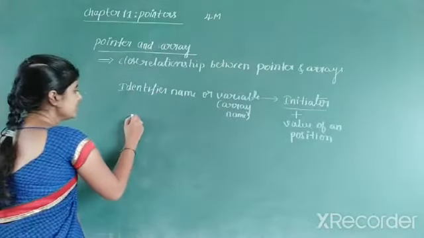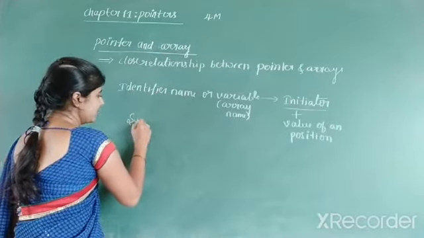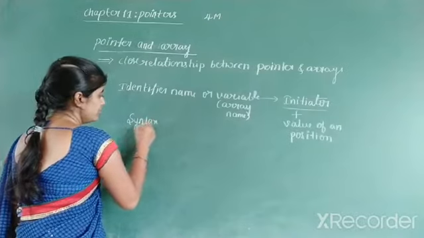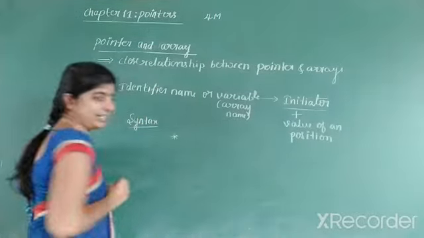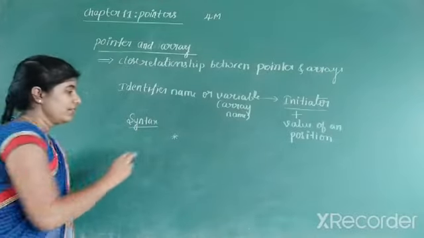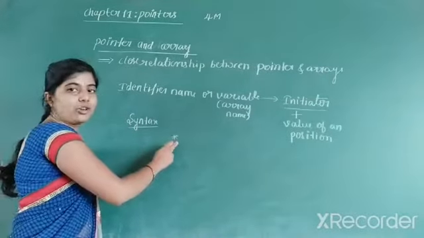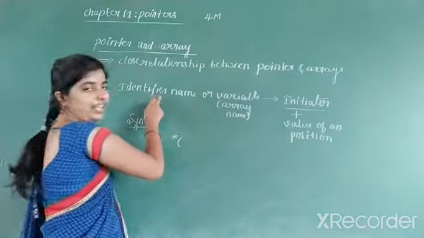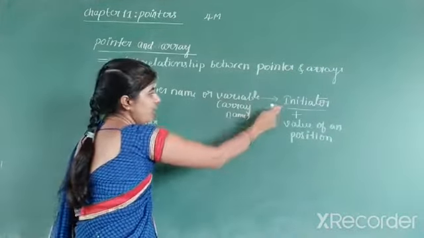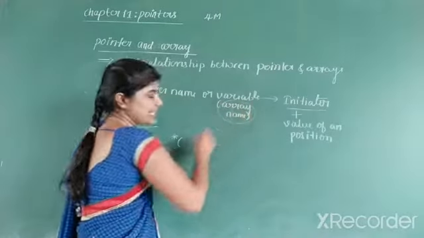Now let us discuss how it can be written. So syntax: first you have to write the pointer operator symbol. We already discussed it. The asterisk symbol is called the pointer operator. Then you have to write the identifier name, meaning the initiator. What is the identifier name in this explanation?